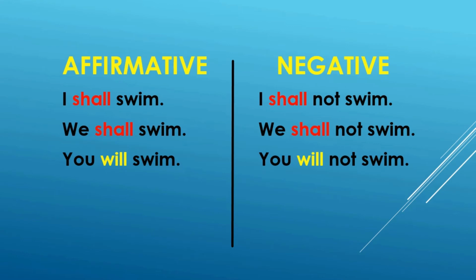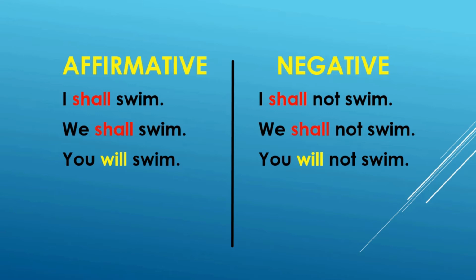Thereafter, you will swim, you will not swim. Now here one thing is to be noted. In the first two sentences, we have used the auxiliary verb shall. But in the third sentence, we have used the auxiliary verb will.